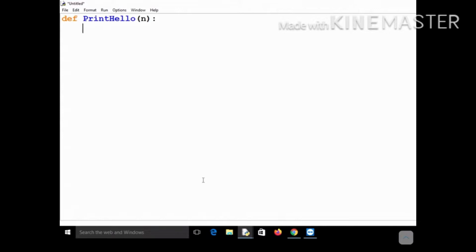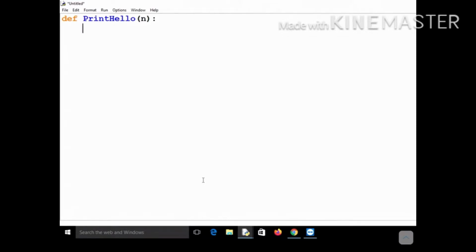Now whenever you are trying to write a recursive function, as I had told you in the last class also, you should first think of the base case and then you should think of the recursive case. Now you want to print it n number of times. For example, in this case you want to print it 5 times. So the essential point to note is that you will be passing that particular value, that is how many times you are going to print hello. Now when should it stop printing?